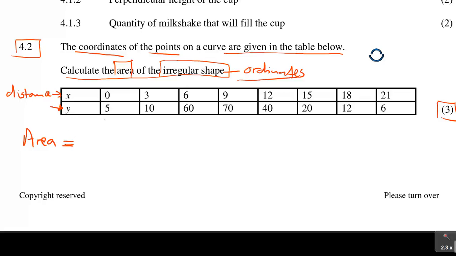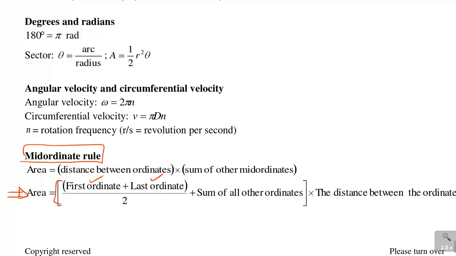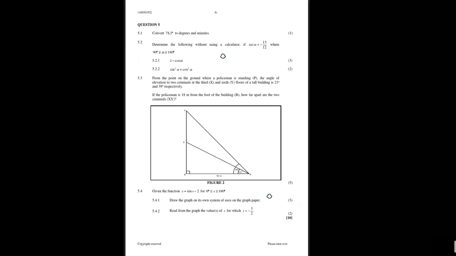If they say first ordinate, so you come here, this is your first, you go to the last one, and this is your last. So your first and last is going to be bracket 5 plus 6, these are the y values, over 2, and then plus sum of all the other ordinates. As you can see from this, it says plus sum of all other ordinates, and then times distance between ordinates after closing that bracket.